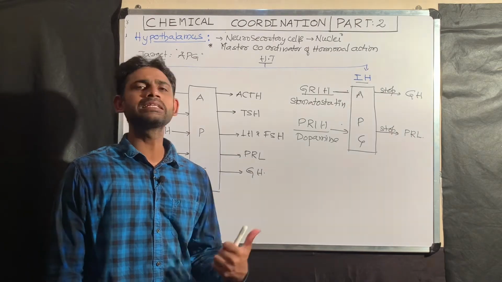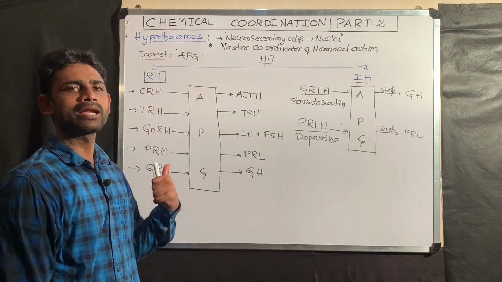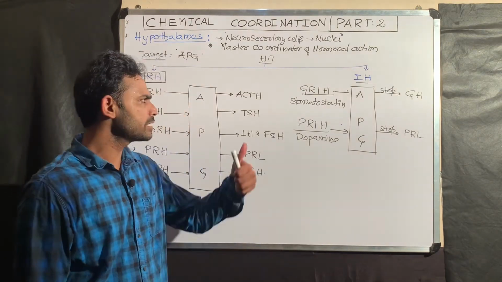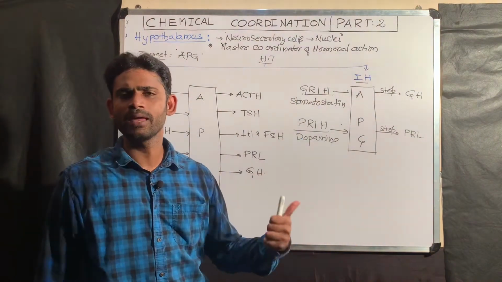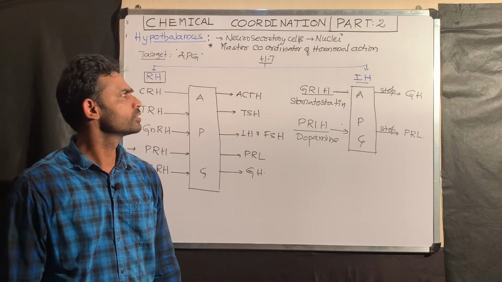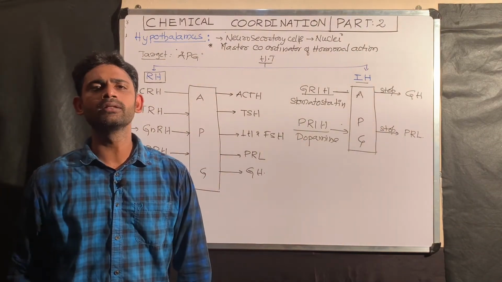That is the anterior pituitary gland. These releasing hormones act on the APG to release the corresponding hormone. Inhibitory hormones act on the APG to stop the release of corresponding hormones. That is why, till now, I explained about the hypothalamus.